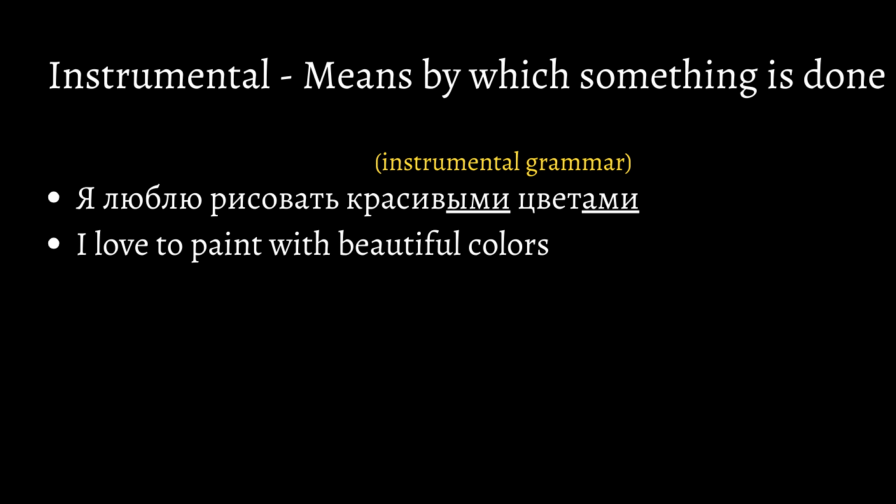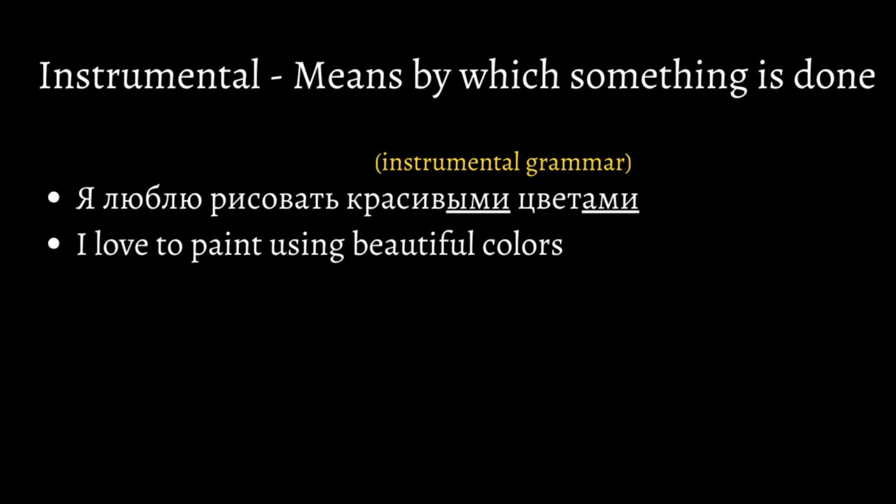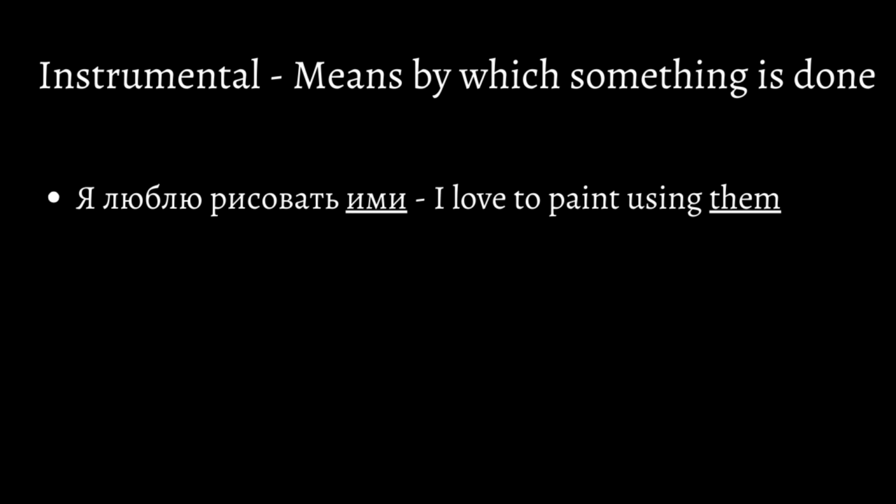This sentence doesn't necessarily use the preposition with as much as the word using. I love to paint using beautiful colors. In Russian, you don't need the word using because we already know that the sentence expresses an action performed with an instrument. At the same time, we can replace it with an object pronoun. Я люблю рисовать ими. I love to paint using them.